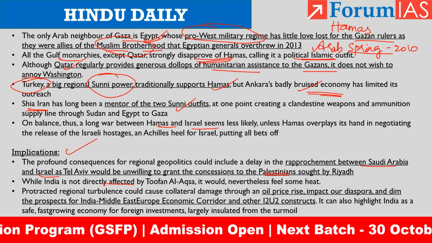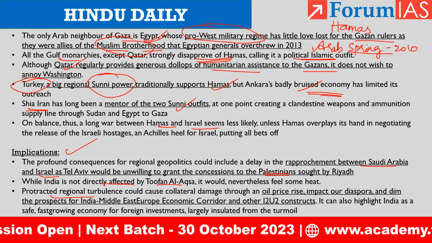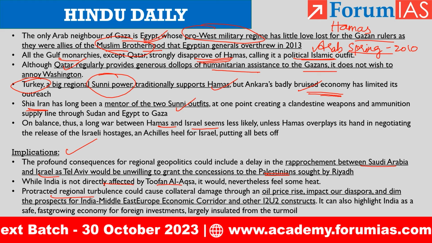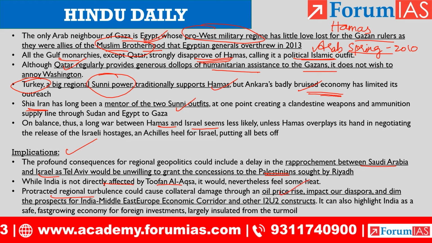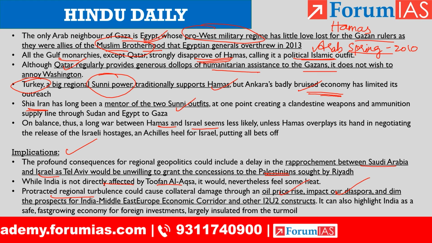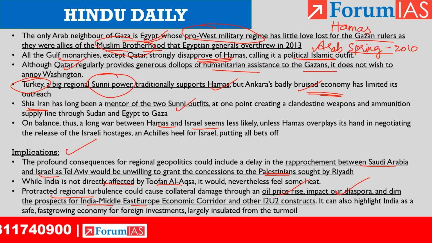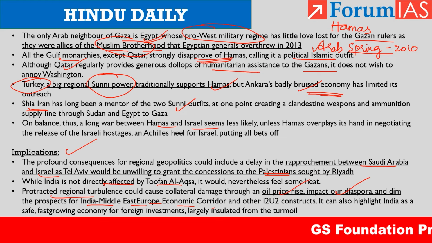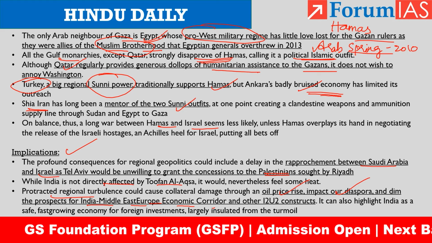India is not directly affected by Tufan al-Aqsa, but if there is a protracted conflict, which means a long drawn out conflict, then India might suffer indirectly because of the oil price rise and the impact on our diaspora. There is a very dim prospect for the India, Middle East, Europe economic corridor. This economic corridor has been planned to connect India, Middle East and Europe ultimately. That corridor would be affected if there is a conflict in West Asia.